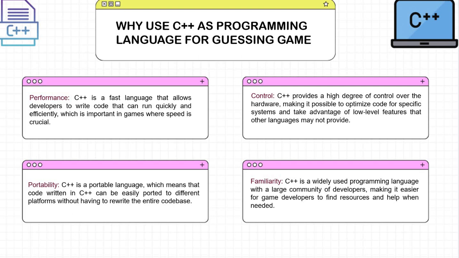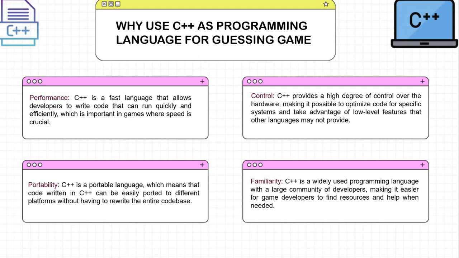We have used C++ programming language, and I will explain why we did use this programming language for creating this game. The first reason is C++ provides us good performance. C++ is a fast language that allows developers to write code that can run quickly and efficiently, which is important in games where the speed is critical.